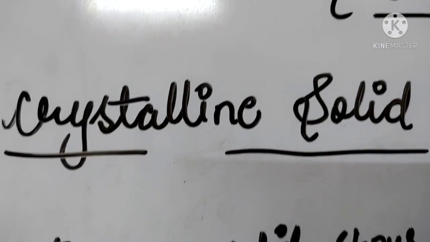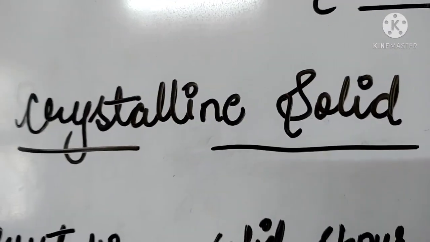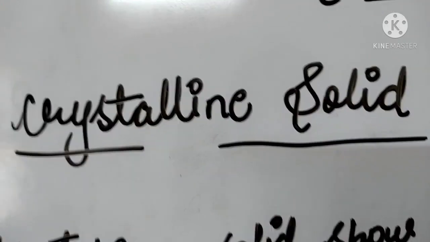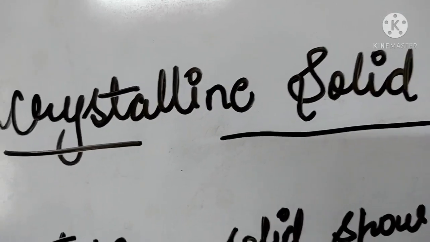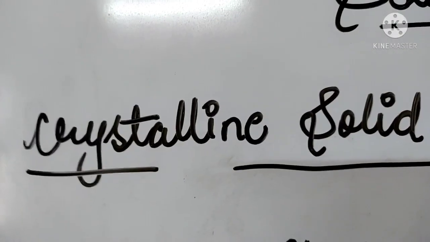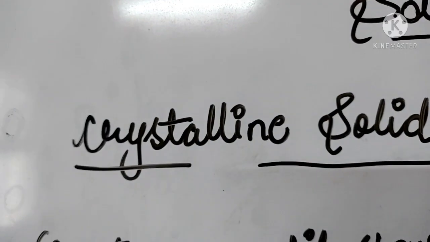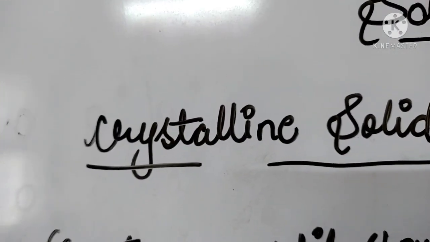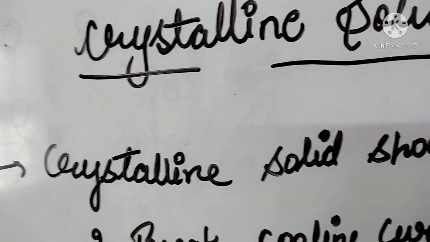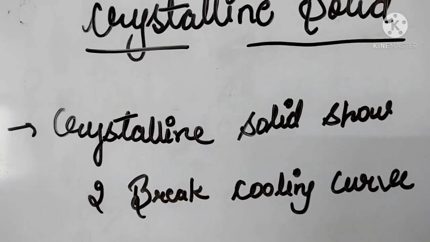Let's move to the next one, crystalline solid. In both amorphous solids and crystalline solids, there is a cooling curve. First, crystalline solids show a two-break cooling curve.